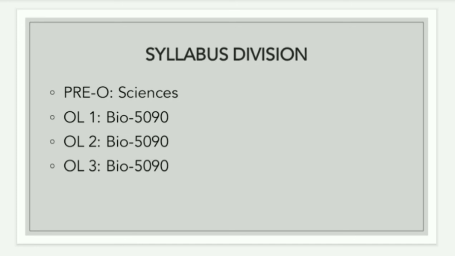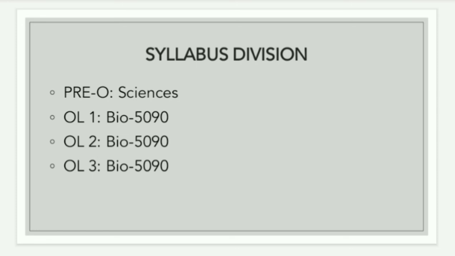So there will be no exam in O level 2 or in O level 1. You will be giving school exams which will be conducted by the school, but the real exam, which is the CAIE exam, will be taken in O level 3 at the end of the year, May June. Right, this is the syllabus division of your O levels biology paper.